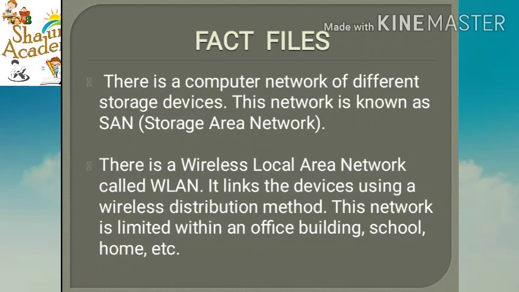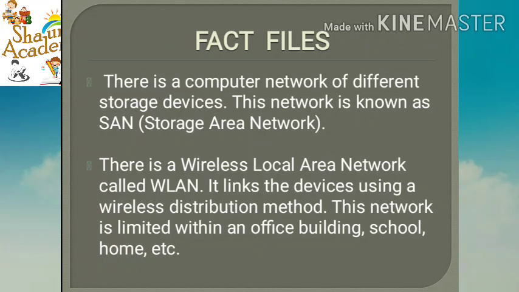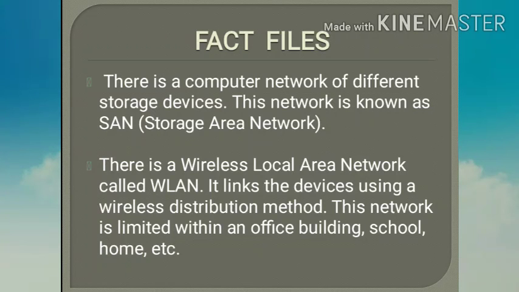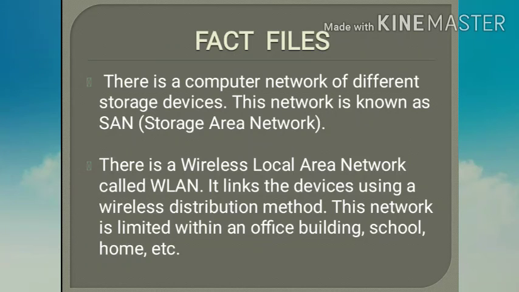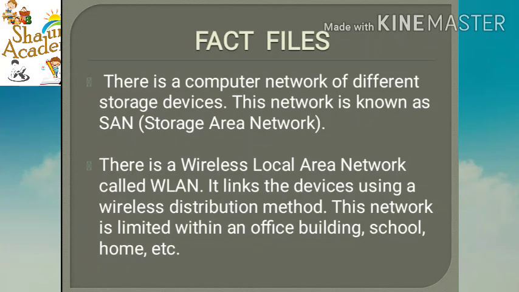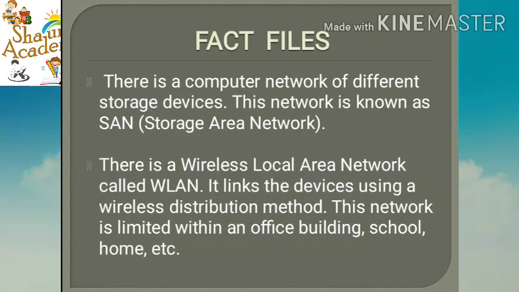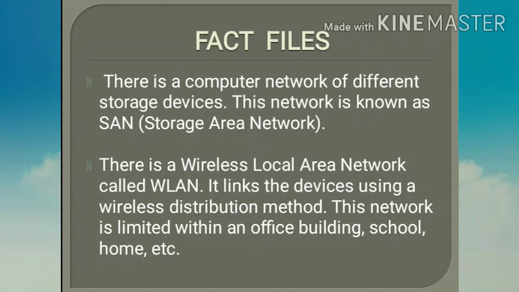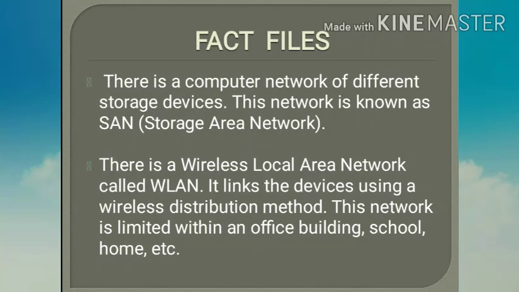This network is limited within an office building, school, home, etc. Means the local area network LAN which is established using wireless technology is known as WLAN, and in this all the devices are connected without using wires or cables, and it can connect the devices which are within the office building, within the school, or at home.